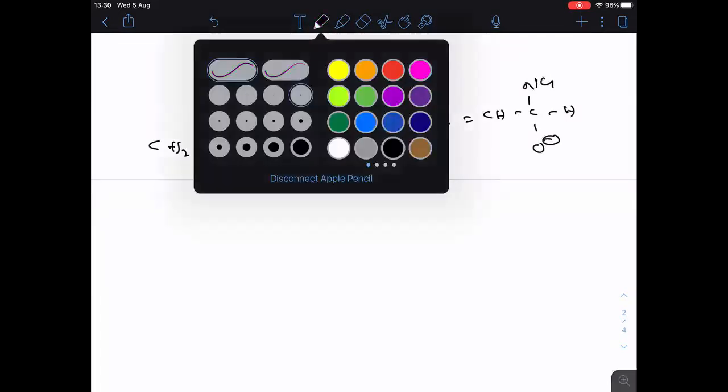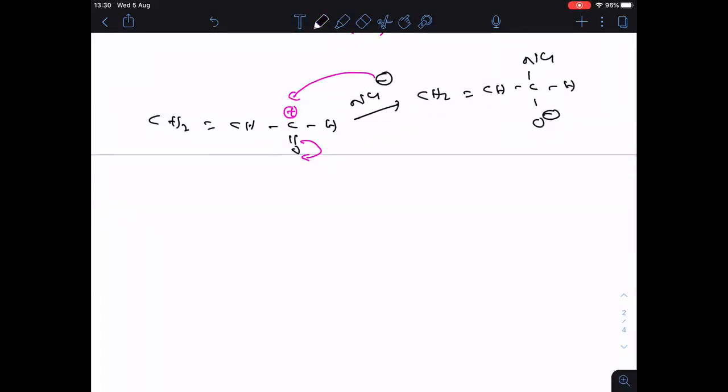As a result, we got this. Now, if an electrophile is added to the oxygen, then we have CH2 double bonded CH, the nucleophile added to carbon, and oxygen bonded to the electrophile, this hydrogen.